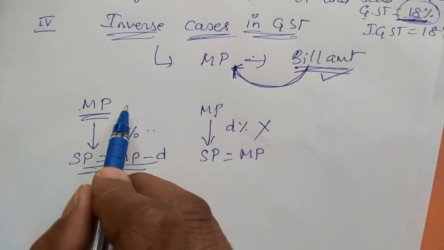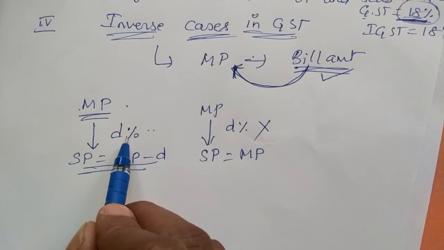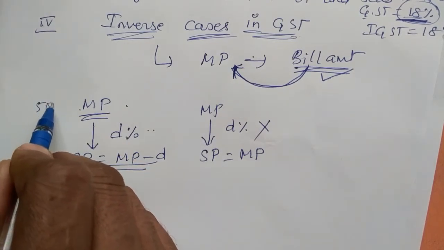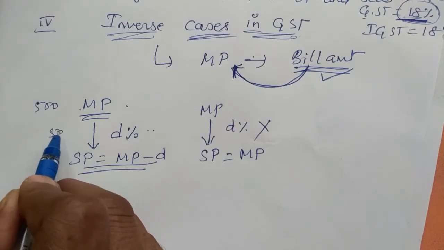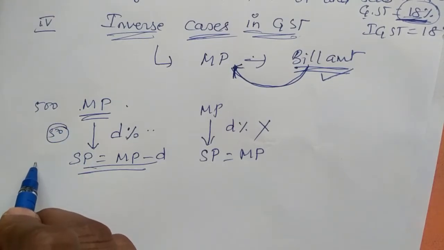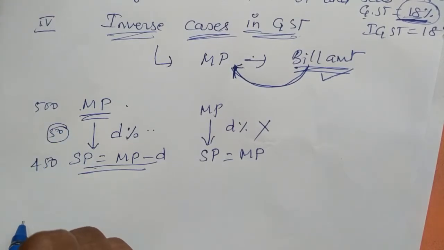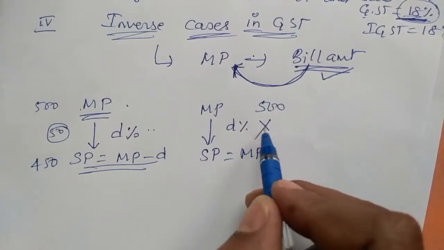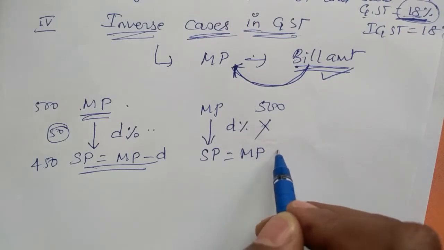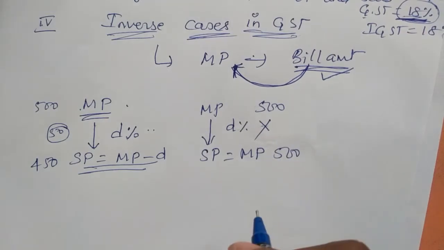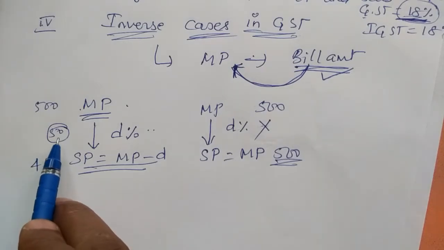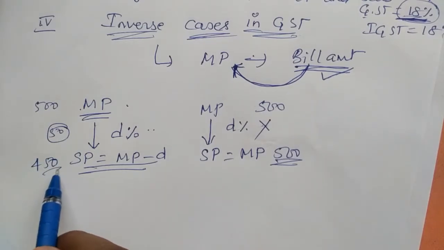Suppose the market price is 500 and they are giving a discount of 50 rupees. So for what rate are we buying? 450. If they are not giving a discount on that 500-rated article, we have to buy for 500 only. In this case they are giving a discount, so it becomes 450.